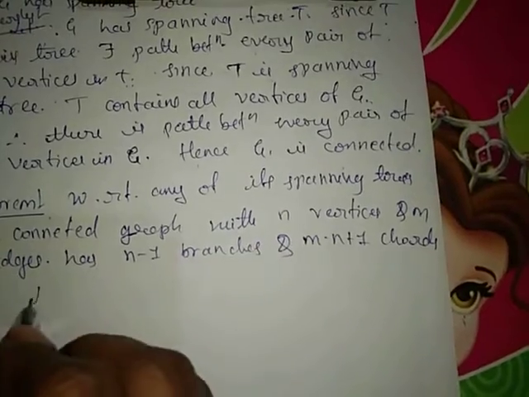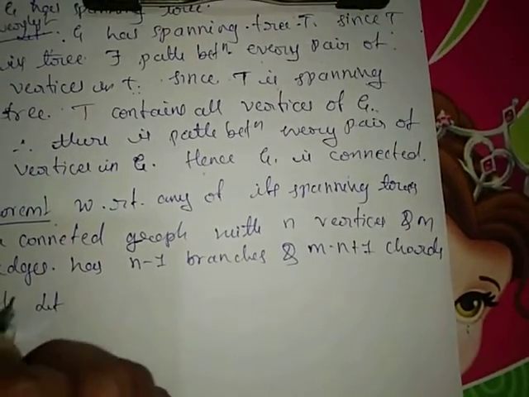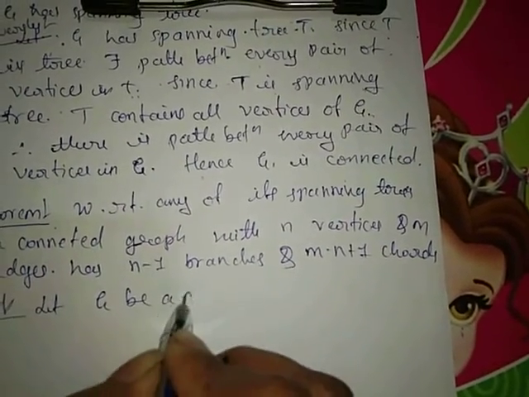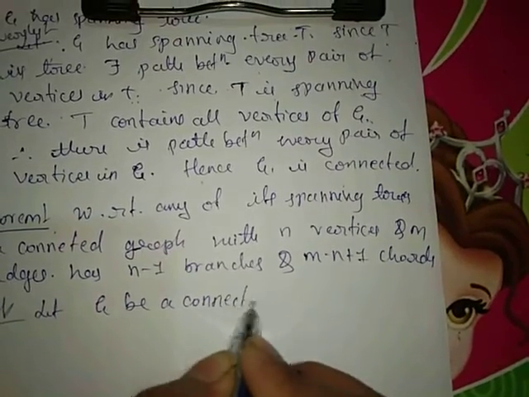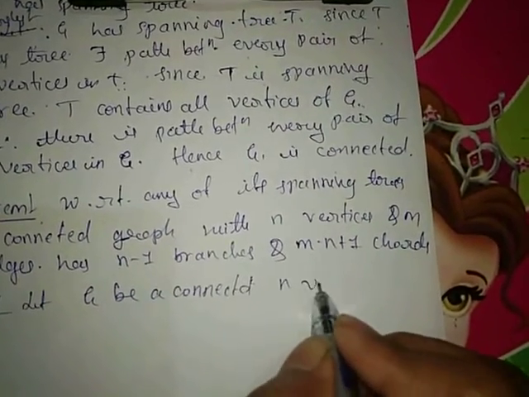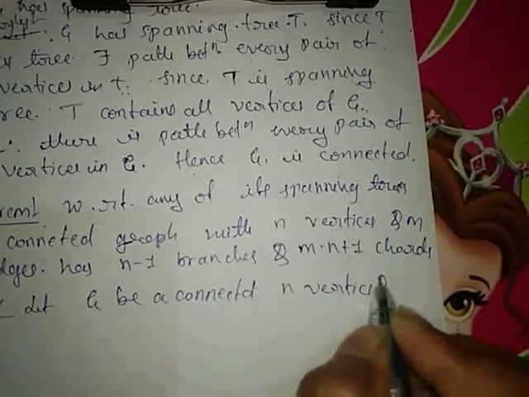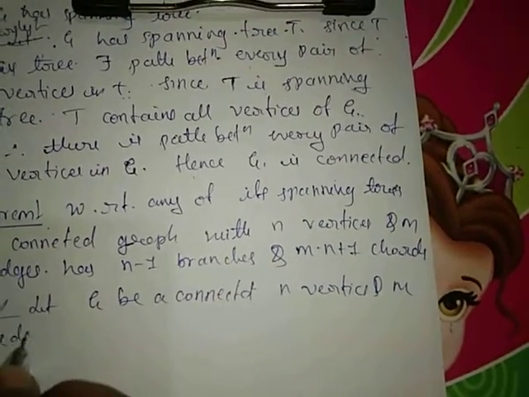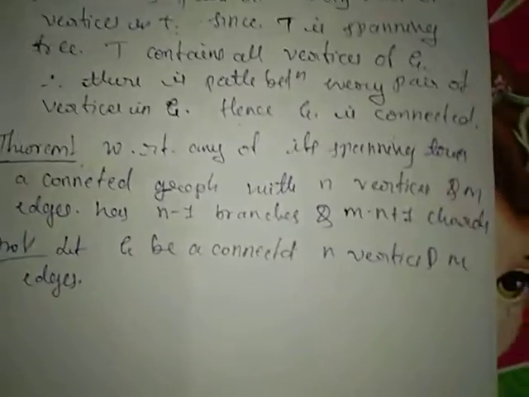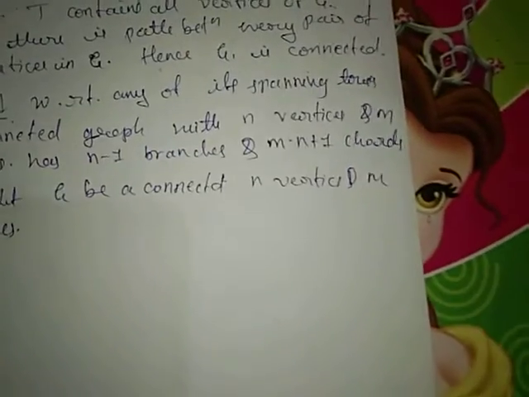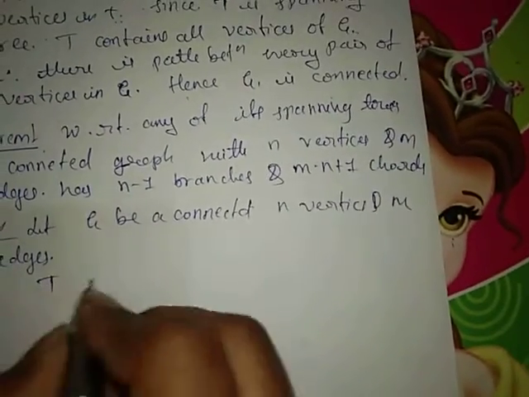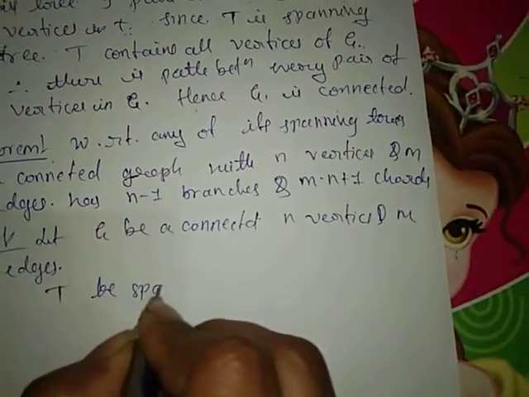We know that, as we come to the proof, let G be a connected graph with n vertices and m edges. We know that T is a spanning tree.